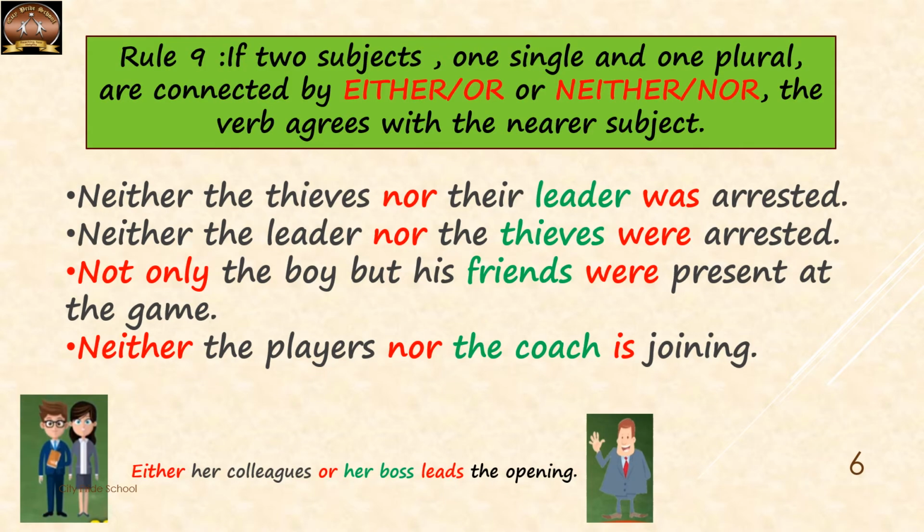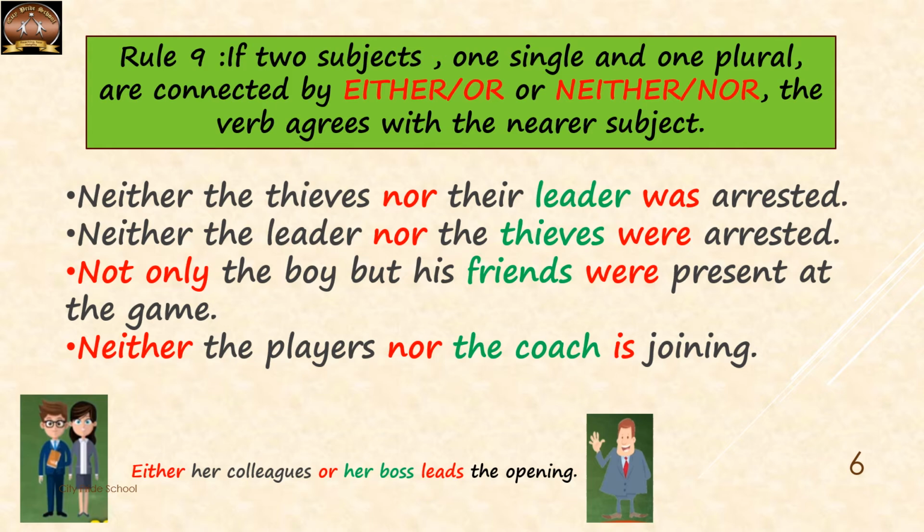Now rule number 9, children, is a little different than rule number 8, though this also involves either or, neither nor. According to this rule, if there are two subjects joined by either or, neither nor, and out of the two subjects, one is singular and one is plural, then the verb will agree with the subject that is nearer to the verb.